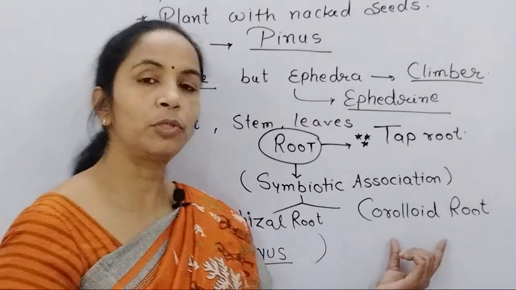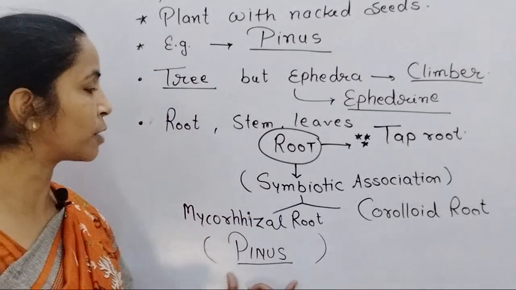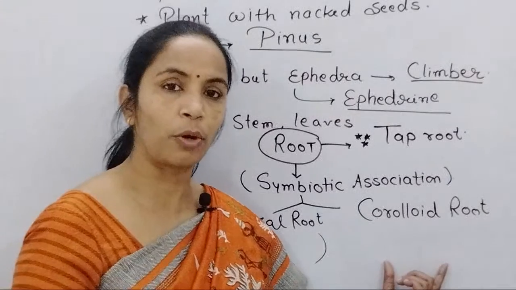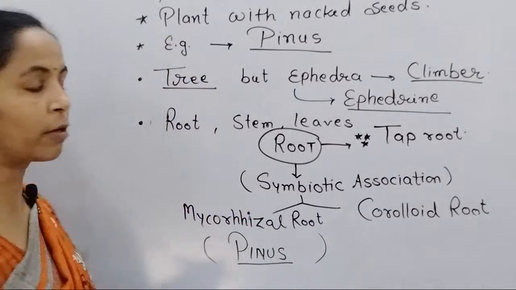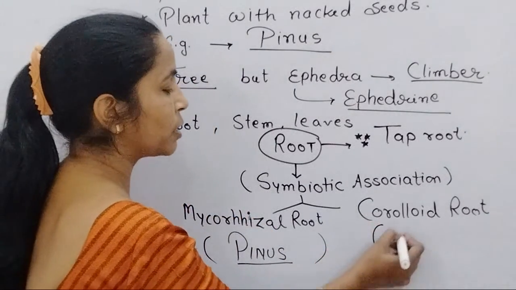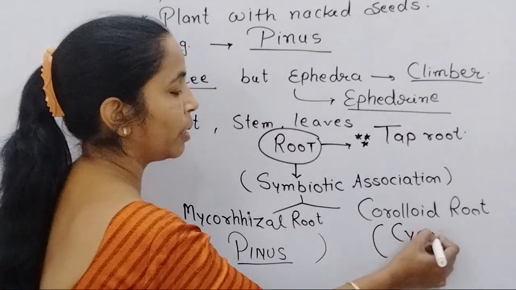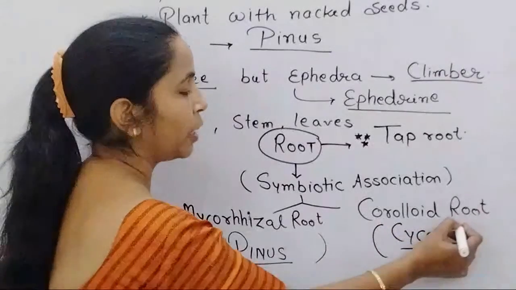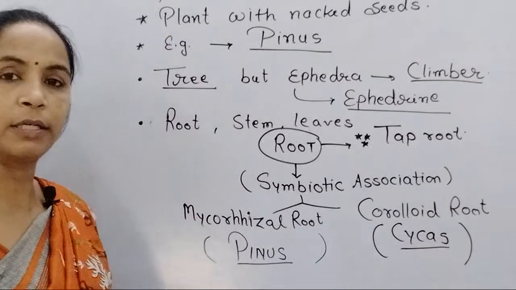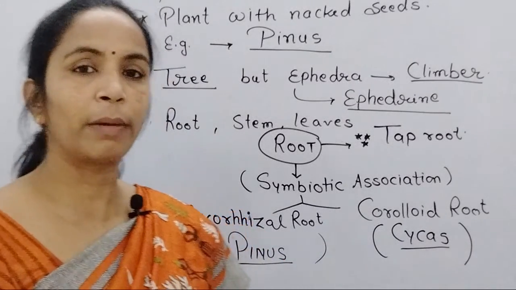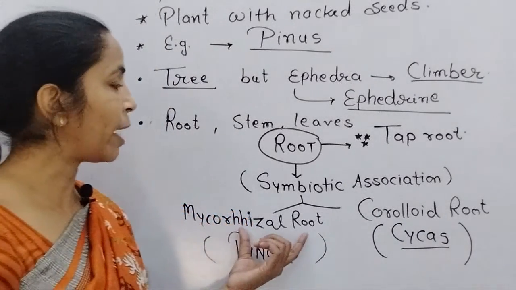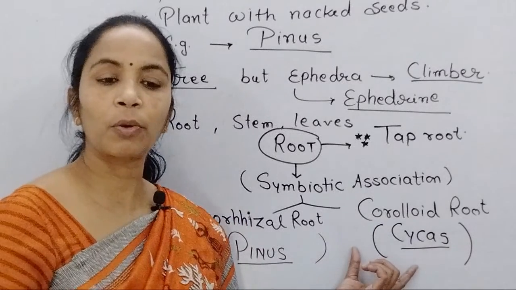Secondly, when we come towards it individually, we study what mycorrhizal roots are and what coralloid root is. Coralloid root, this symbiotic association is present in cycas. So these two examples you remember very well: pinus for mycorrhiza and cycas for coralloid root.